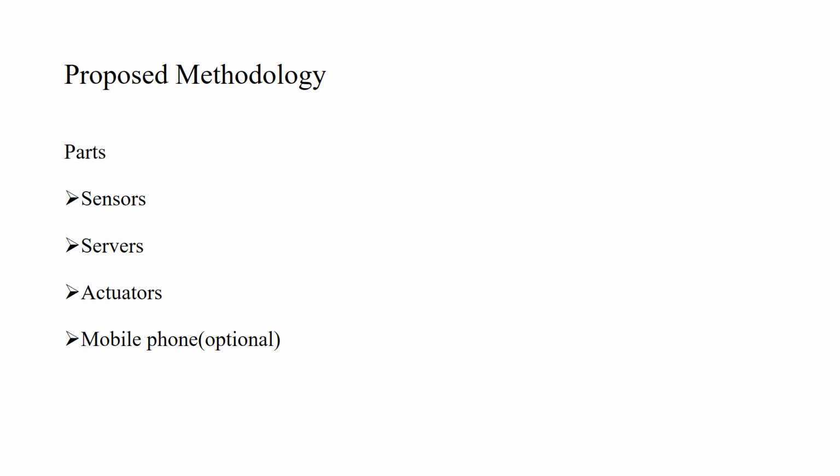We can also add a mobile phone as a part of IoT in agriculture, as when we have any problem which needs human intervention, we send a notification to the person on his or her phone.